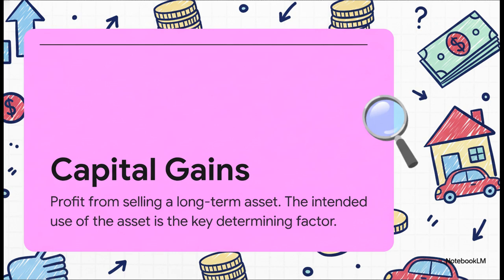And that is where capital gains come in. This is the profit you make from selling the actual asset, the tree. And what really matters here is why you owned it in the first place. For example, a tractor that a farmer uses to work his fields, that's a capital asset. But that exact same tractor being sold by a dealer, nope, that's business inventory. It's all about how the asset is used.